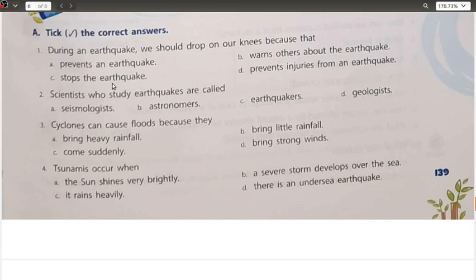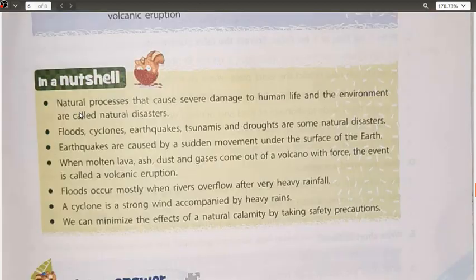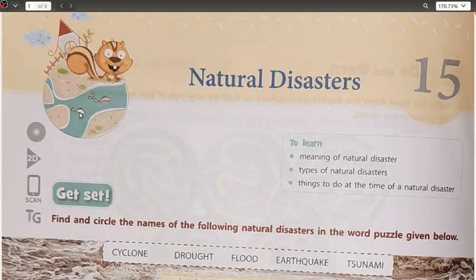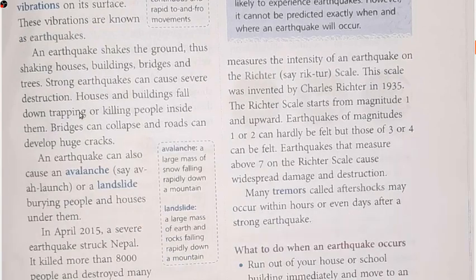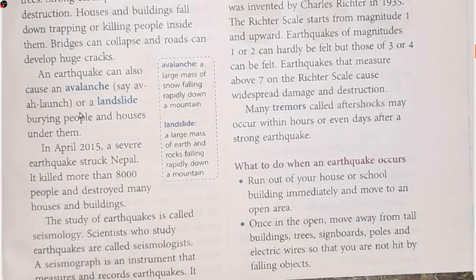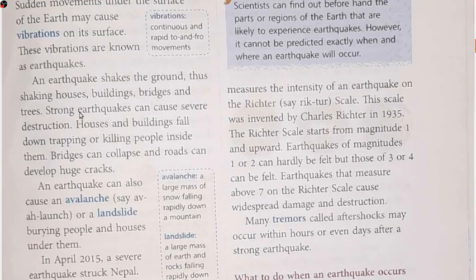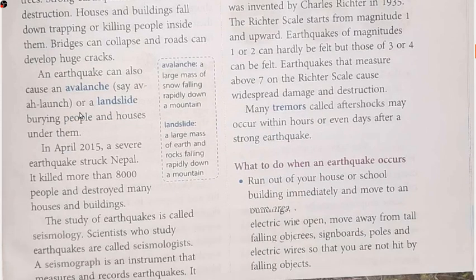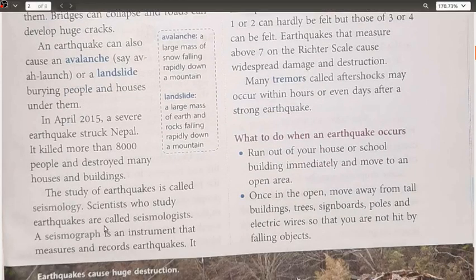Scientists who study earthquakes are called seismologists. If you remember, here only we have studied earthquakes. Scientists who study earthquakes are known as seismologists.